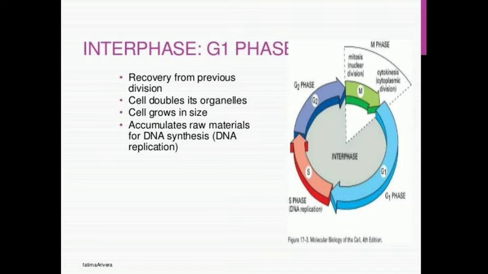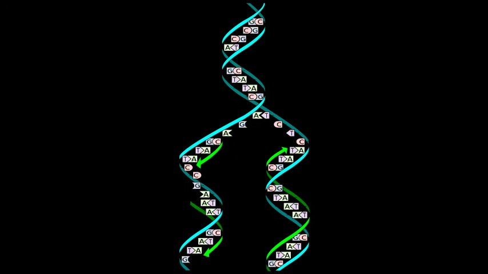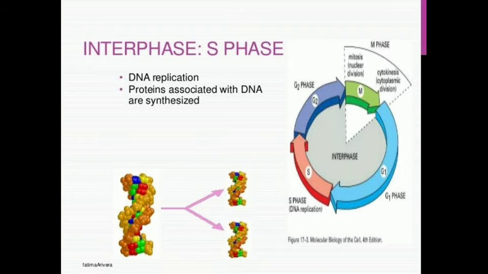Next, S phase. During S or synthesis phase, replication or duplication of chromosomal DNA and synthesis of histone proteins occurs. During this time, the amount of DNA per cell doubles.